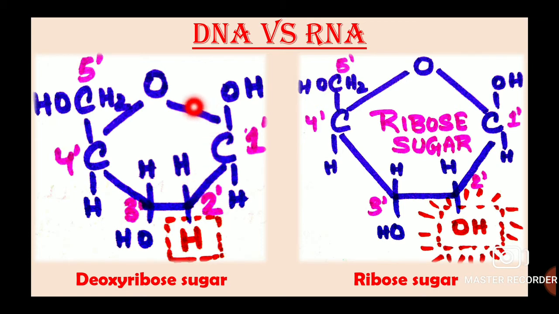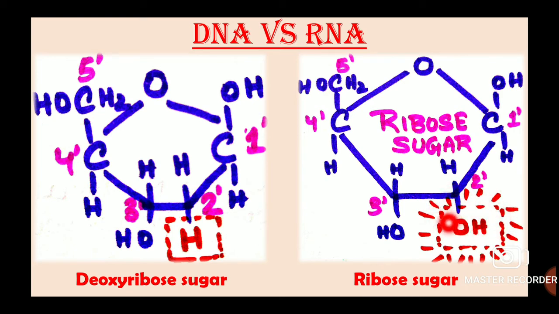This is our deoxyribose sugar which is present in DNA. There are 5 total carbons, and on the third carbon, we have a hydroxyl group. But in the second carbon, we do not have any hydroxyl group. There is a simple hydrogen attached to it. Now coming to our ribose sugar, we see that at the third position, third carbon, we do have a hydroxyl group, and in the second position also we have a hydroxyl group.